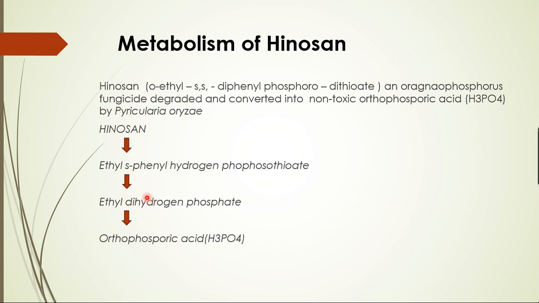For that, in 1979, the American scientist, Indian-born Ananda Mohan Chakrabarty, developed a genetically engineered Pseudomonas putida, which is considered a superbug that degrades pesticides. We call it a superbug because it contains many plasmids.